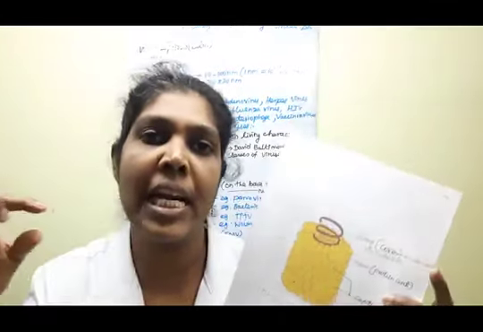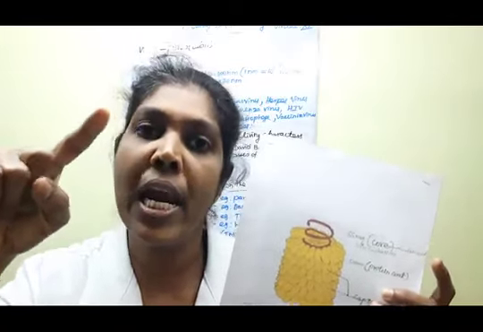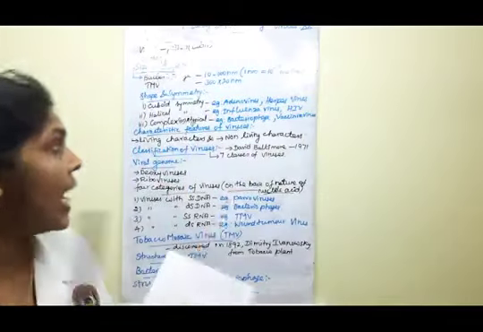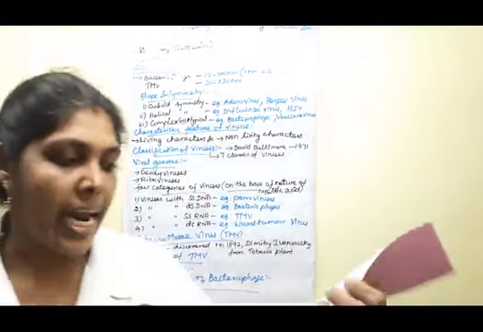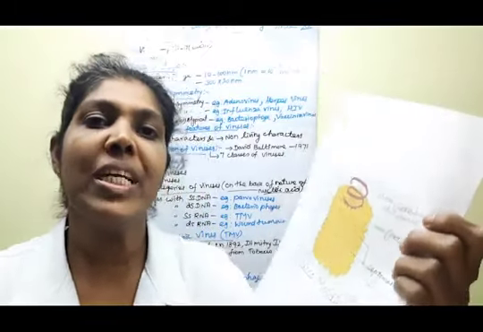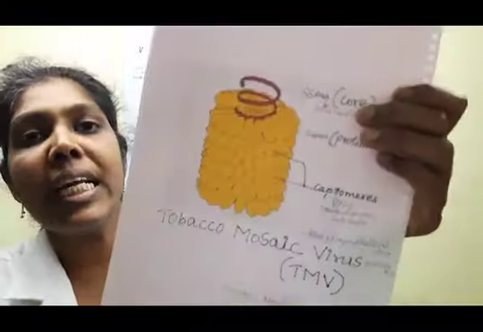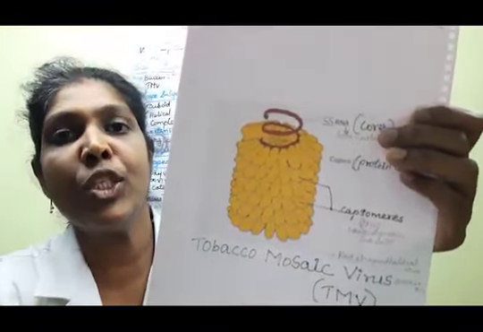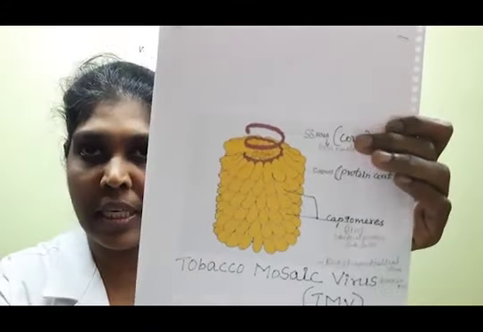The size we had already learnt is 300 by 20 nm in length. The molecular weight is 39 into 10 raised to 6 Daltons, and the unit is mentioned in Daltons.